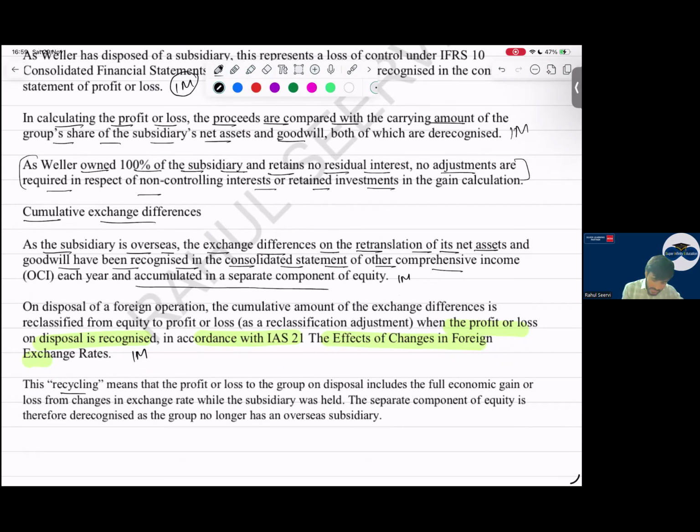This recycling means that the profit or loss to the group on disposal includes the full economic gain or loss from the change in exchange rate while the subsidiary was held. It includes the total gain. The separate component of equity is therefore derecognized as the group no longer has this overseas subsidiary. We derecognize and we shift it to the P&L under the operating category. So this part is done.